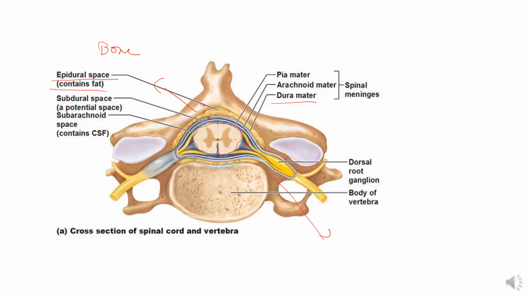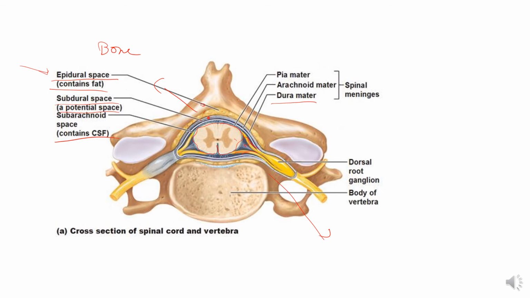Epidural space. You know that anesthesia is given in this space, the epidural space. It contains fat and certain veins and the nerve roots. You can see here the nerve roots. Now the second space is the subdural space, a potential space between the dura and the arachnoid, and then the subarachnoid space, which contains the CSF.